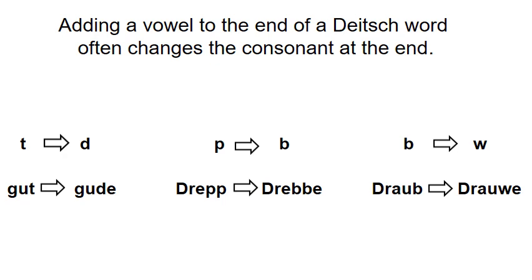Similarly, P and B, you can hear that those are related sounds. They both use the lips. And similarly, B and V, maybe you can hear the connection between those sounds. In grammatical terms, we would call one of those things a stop, and we'd call the other one a fricative. But we don't need to go into that level of detail. But you do need to know that these sounds alternate, and that the alternation is usually caused by a vowel.